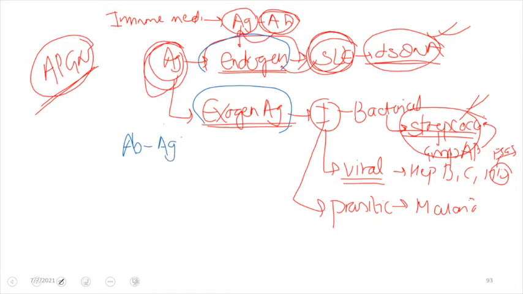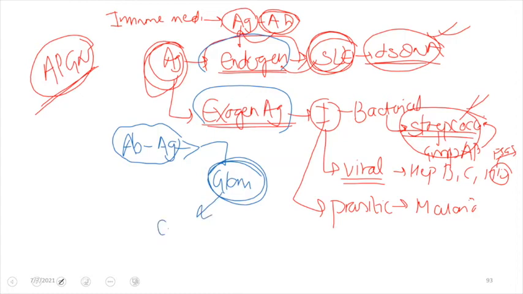This antigen-antibody reaction will happen in the blood, and this will get filtered. During the process of filtration it will get filtered through the glomerulus and will be deposited within the glomerulus, eventually causing activation of the complement system. So let us consider this an antibody, and this portion of the antibody is known as the Fc portion, and this will activate the complement.